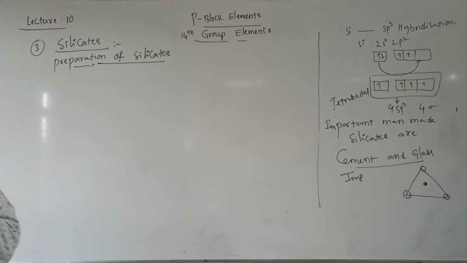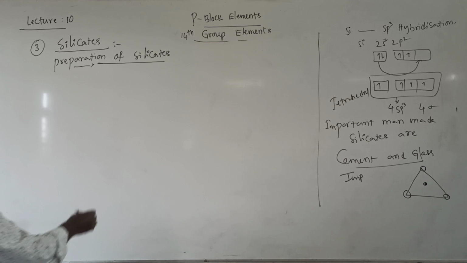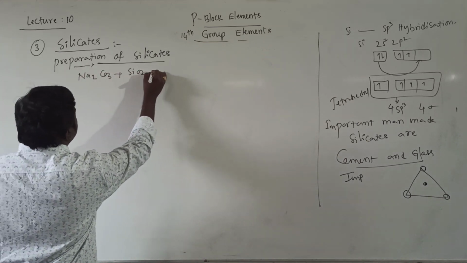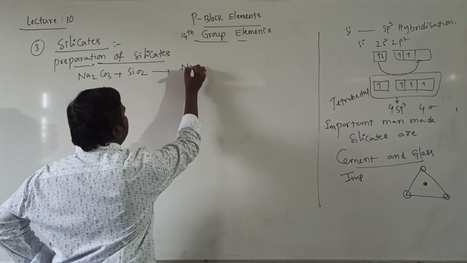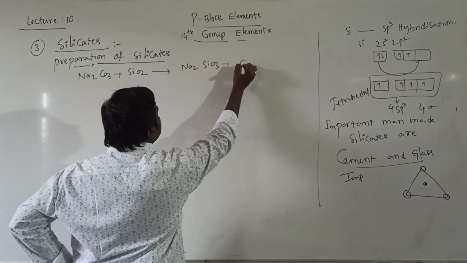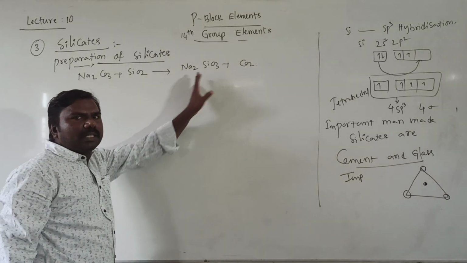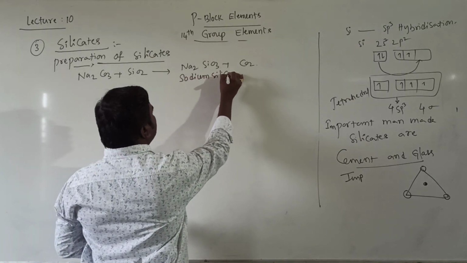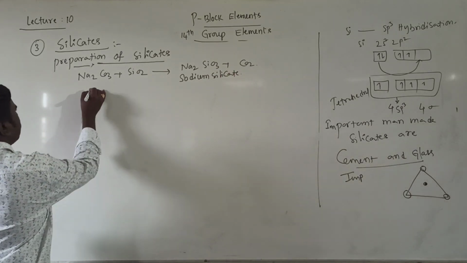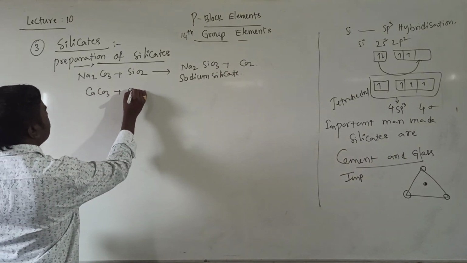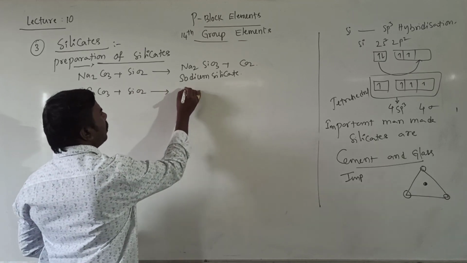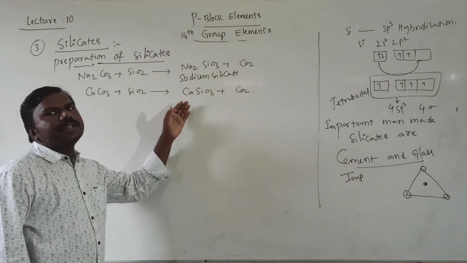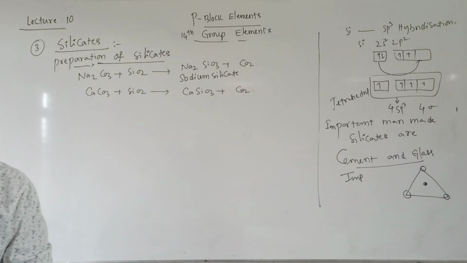Silicates are prepared from Na2CO3, already written, plus SiO2, giving Na2SiO3 plus CO2. Sodium silicate. Right. CaCO3 plus SiO2 gives us CaSiO3 plus CO2. Calcium silicate will be formed here.